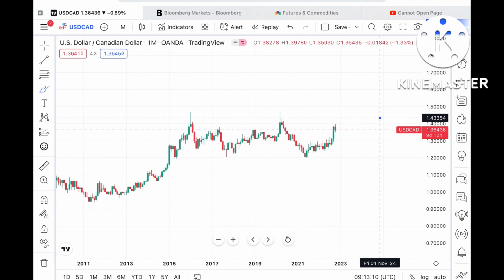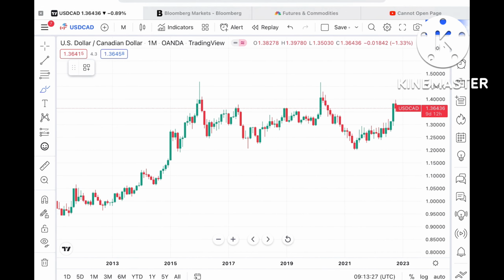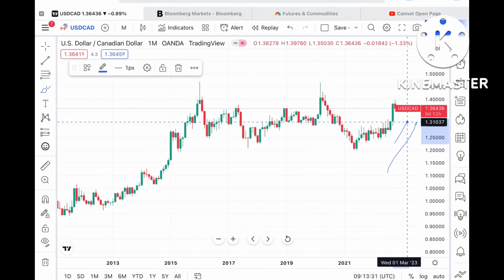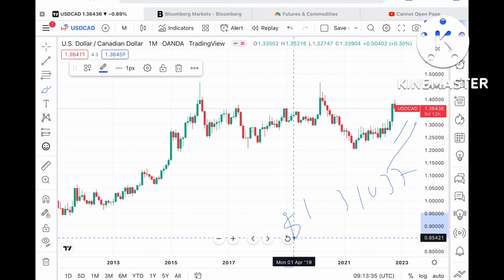But once the price moves below that particular level, it can come down again towards 1.35, and from there it can go further down towards $1.31037. So you have to keep this in mind.